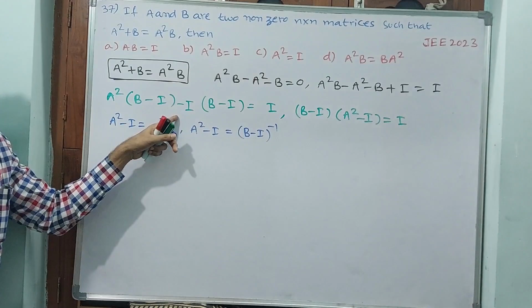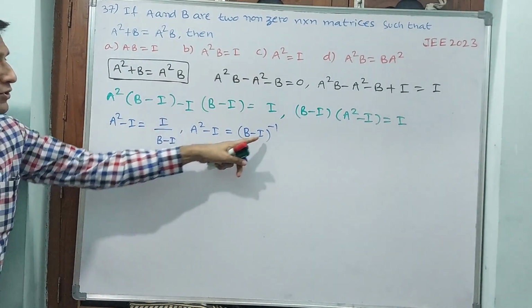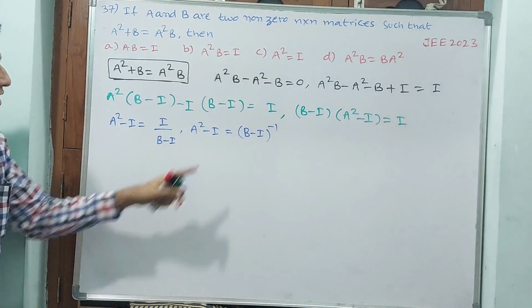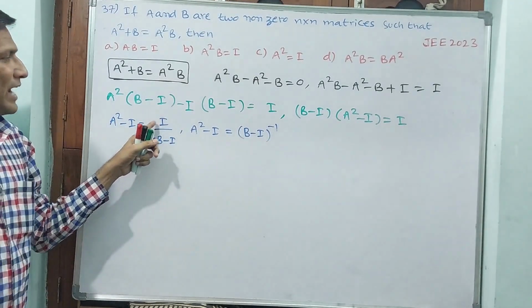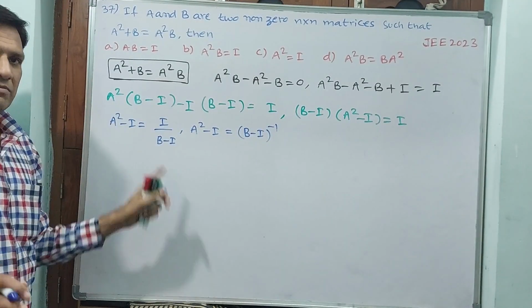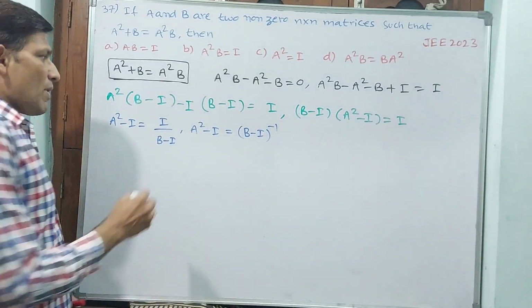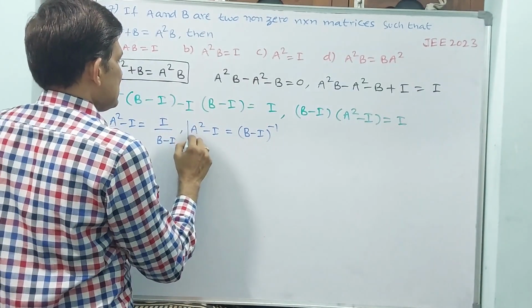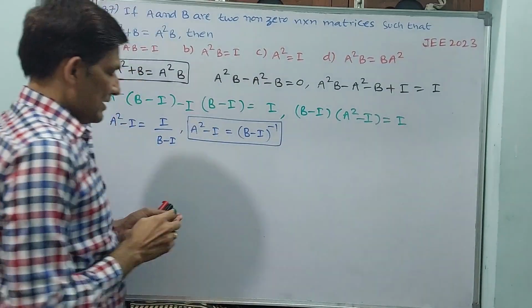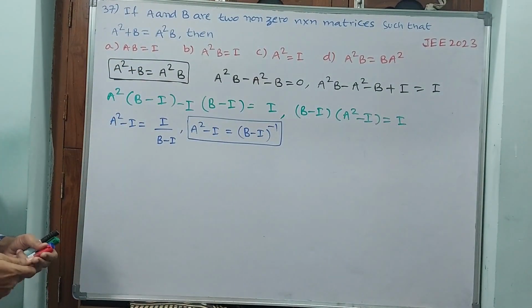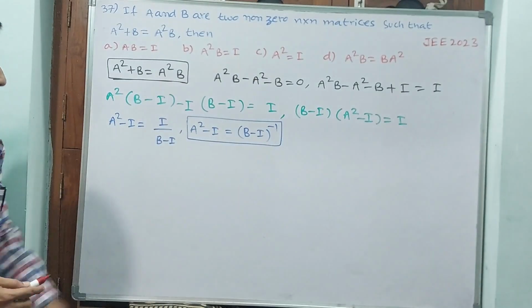From denominator to numerator it becomes inverse. I into something is something only, so I need not write it. Box this as the second equation: A square minus I is equal to B minus I whole inverse.